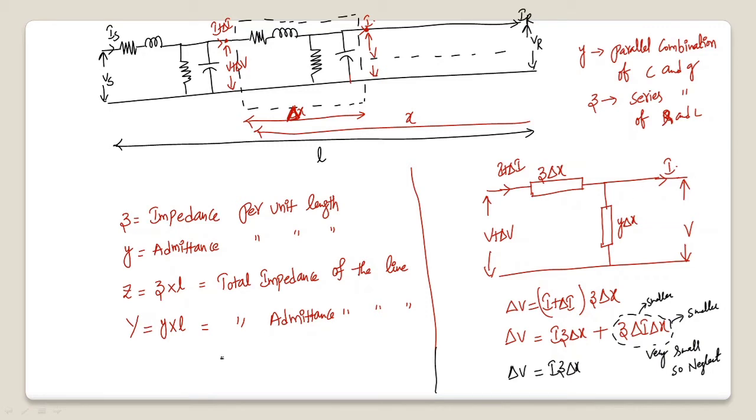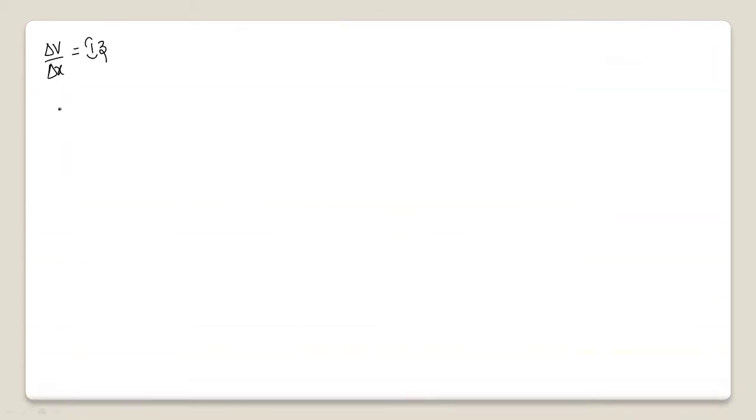Remaining current is delta I. Let me write here. Delta I is equal to V into Y delta X. Now, what is delta I by delta X? Delta I by delta X is V into Y.